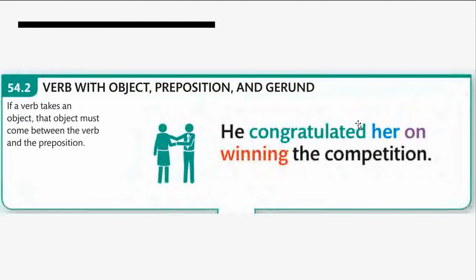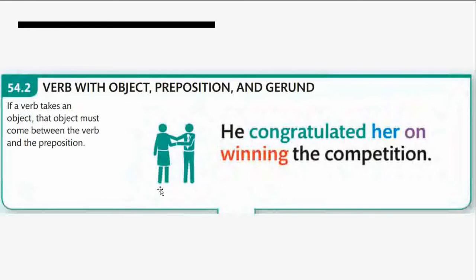In the previous lesson, we have seen that if there's a main verb, the direct object is close to it. Congratulated whom? Congratulated her. Direct or indirect object comes next to the main verb. In case there is only one object, then it comes soon after the main verb, and the preposition will come after it followed by the gerund. He congratulated her on winning the competition.